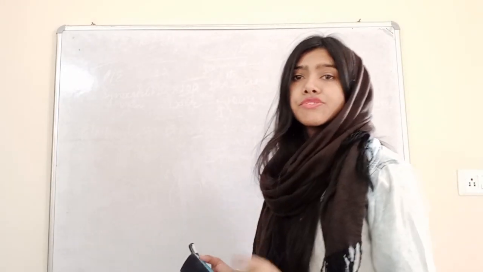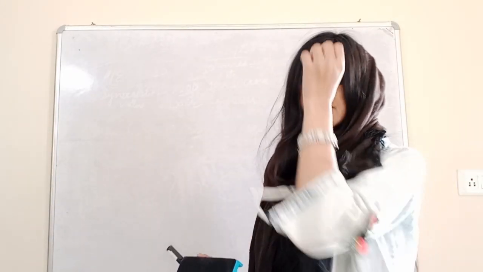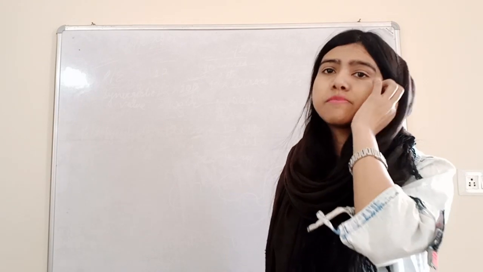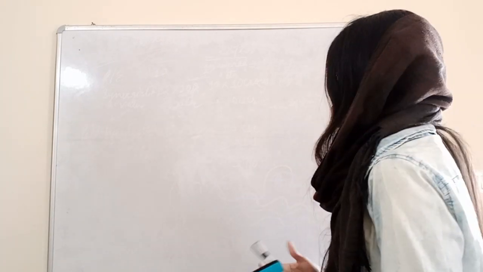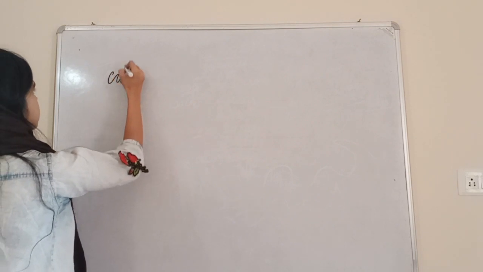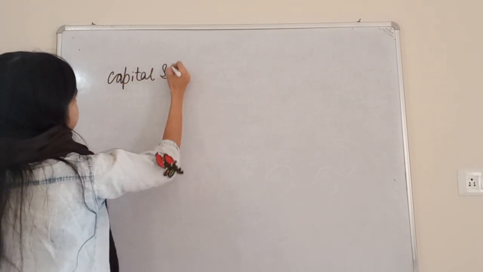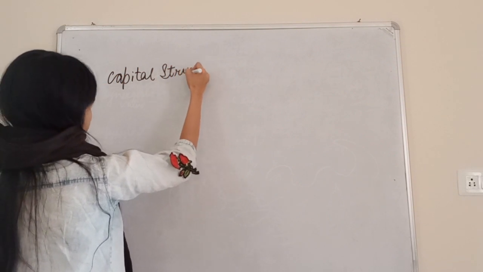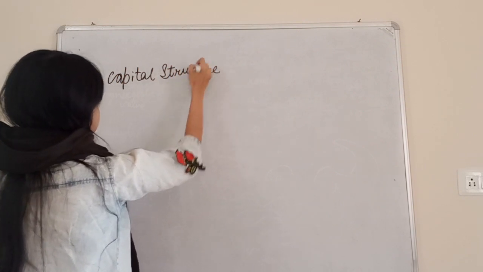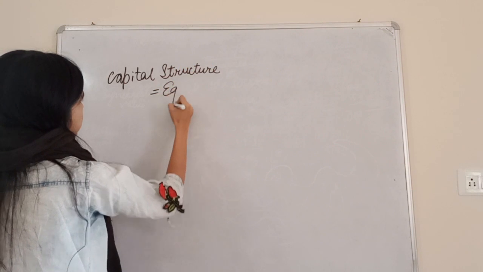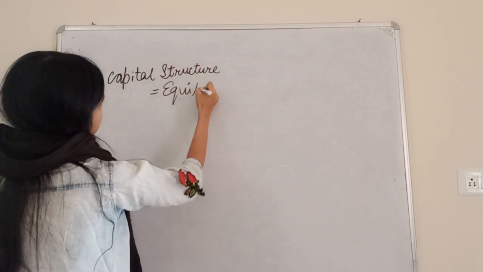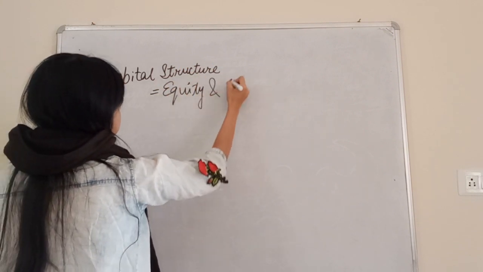Hi friends, today I'm going to discuss unlevered beta and levered beta. Okay, so capital structure consists of equity and debt.